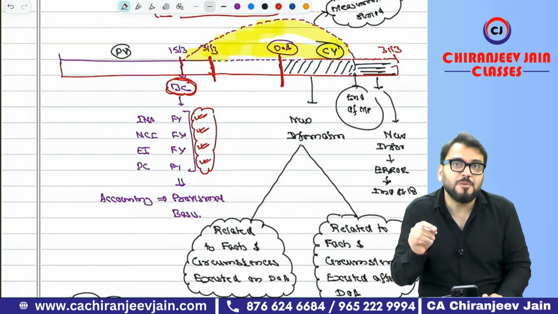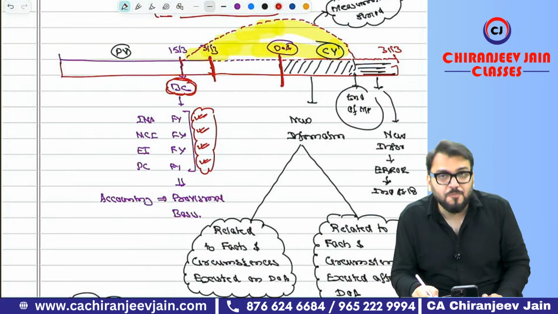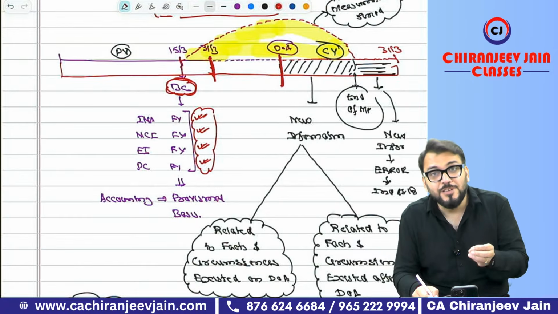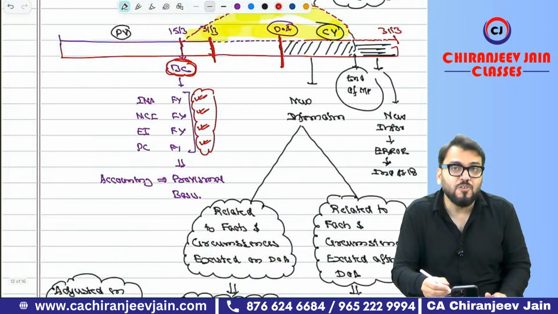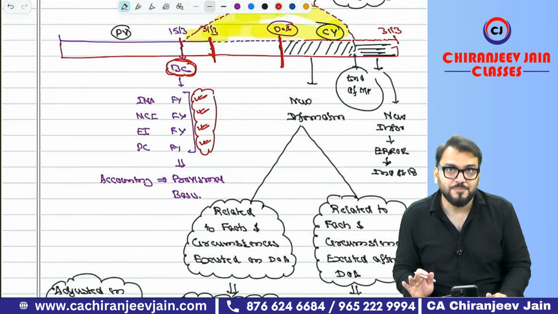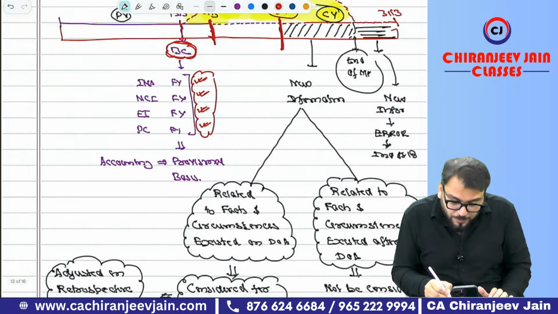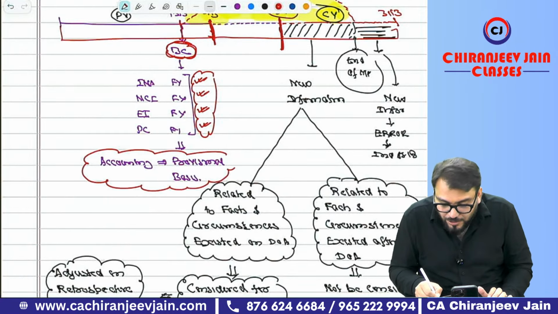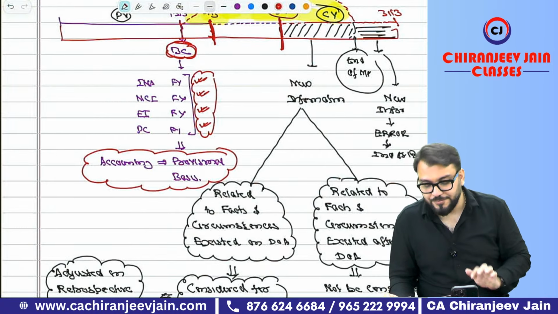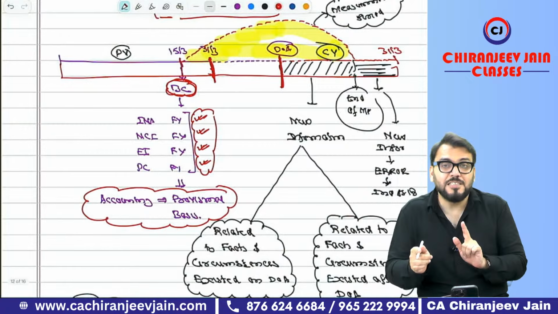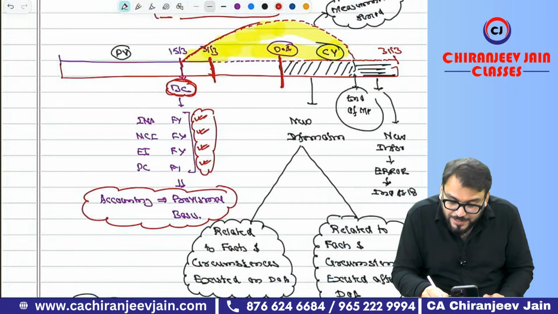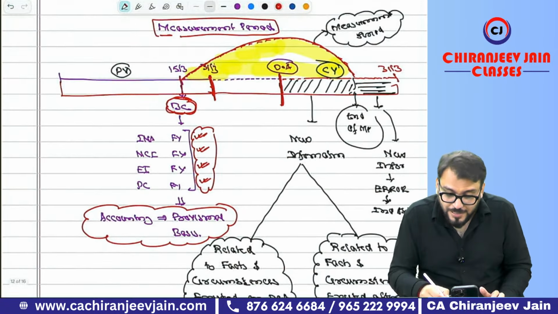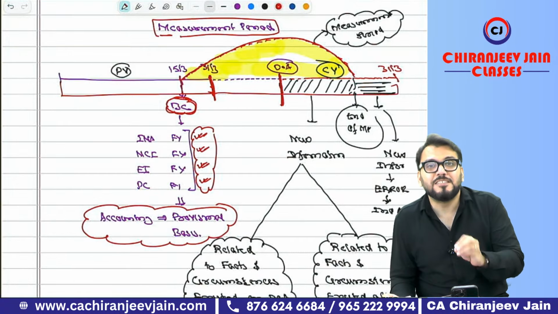Therefore, Ind AS 103 has given one relaxation. If the valuation report is not received before approval of the financial statements, we can do the initial accounting for the business combination on a provisional basis. We take all information for which measurement is not completed at a provisional amount, and based on that, we calculate goodwill or gain on bargain purchase. This is known as provisional accounting. Ind AS 103 gives a maximum of 1 year from the date of acquisition. This maximum 1 year is known as the measurement period.